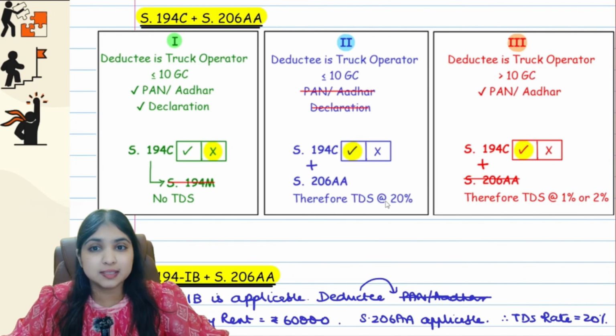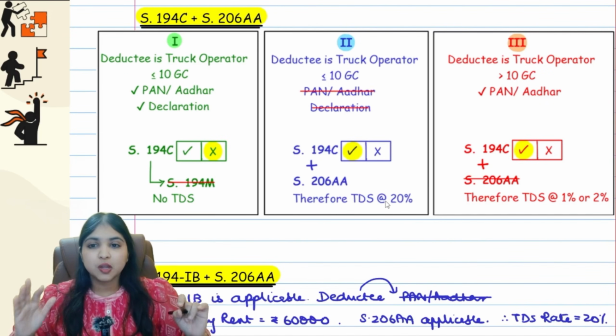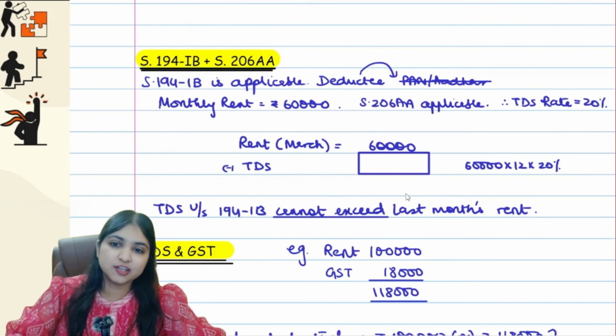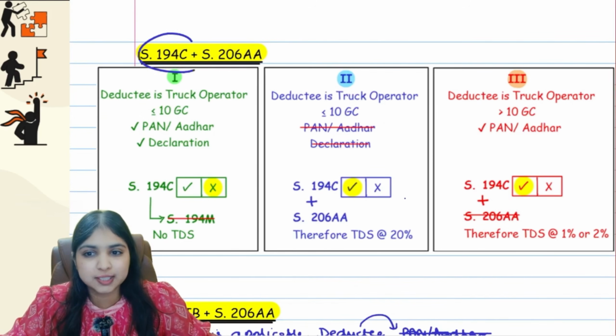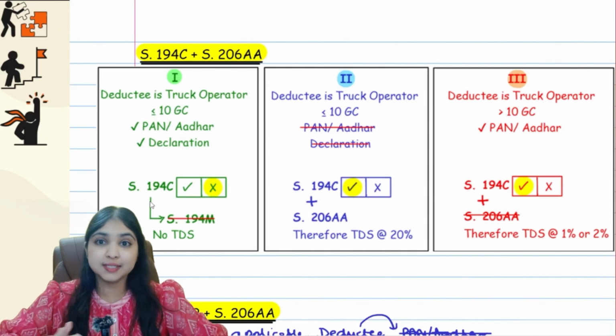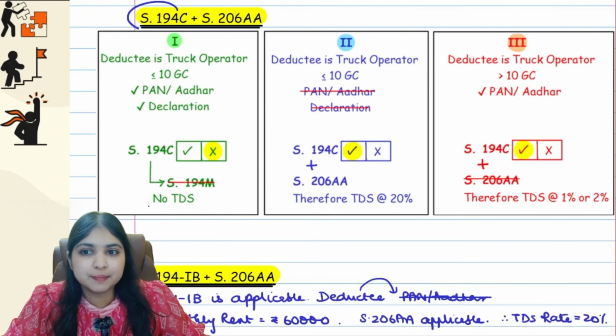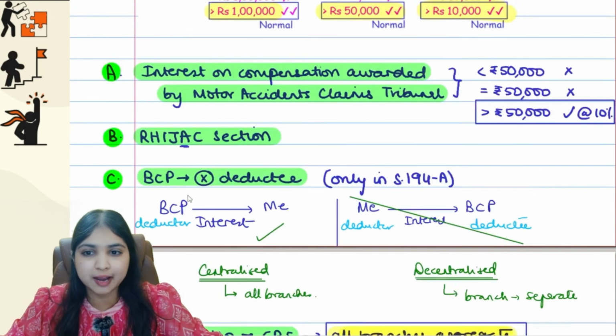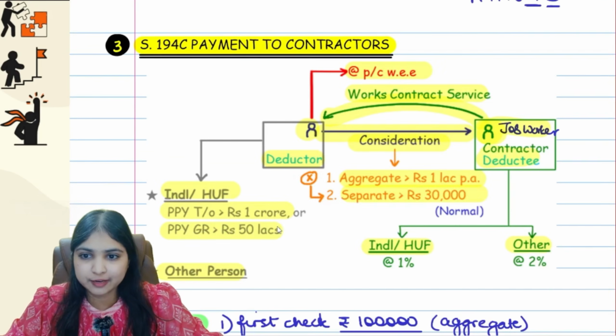Alright, now listen, we are going to do a nice analysis. We are going to compare 2 sections with 206AA, 194C and 194IB. Now see, in section 194C, if you remember, we had learned one special point. I'll remind you. I'll take you to 194C again.